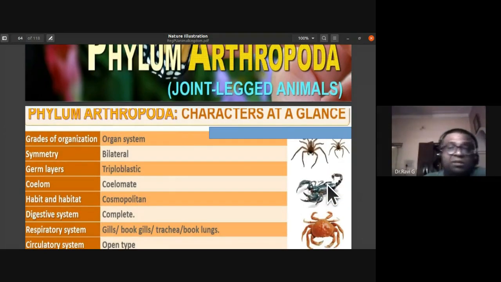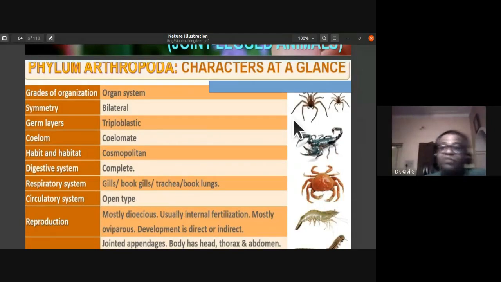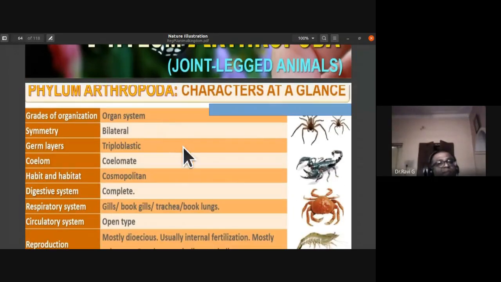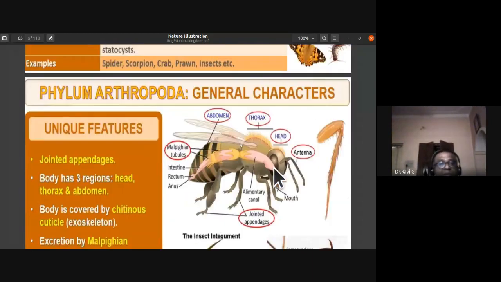So they are so prevalent and successful, and they have so much diversity of organisms in them, from arachnids to insects to the diplopoda, cephalopoda, all those come under this phylum Arthropoda. So crustacea, arachnids, insects, then diplopoda, then the cephalopoda part of it.